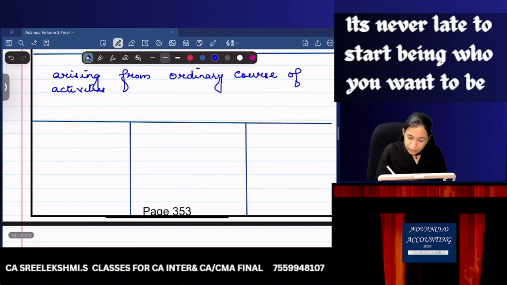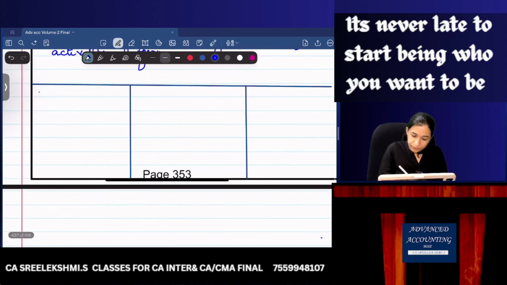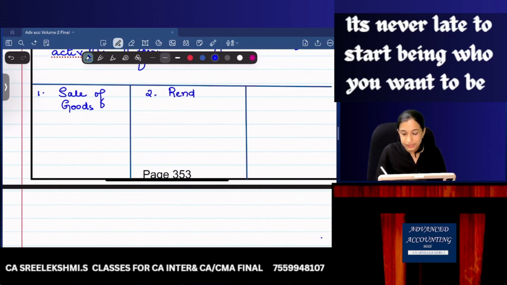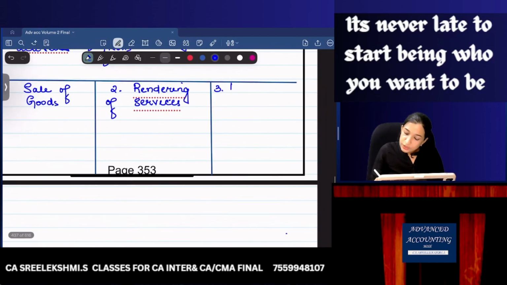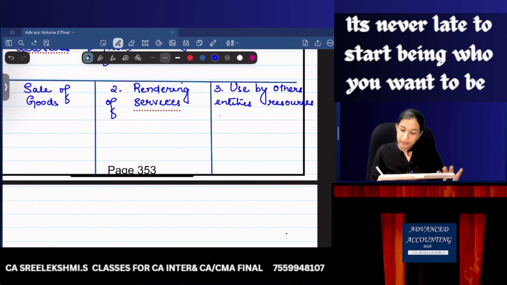From 1, sale of goods. 2, rendering of services. 3, use by others of entity's resources or enterprise's resources yielding interest, dividend, royalty.